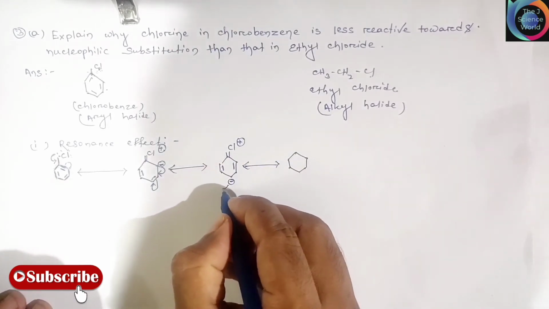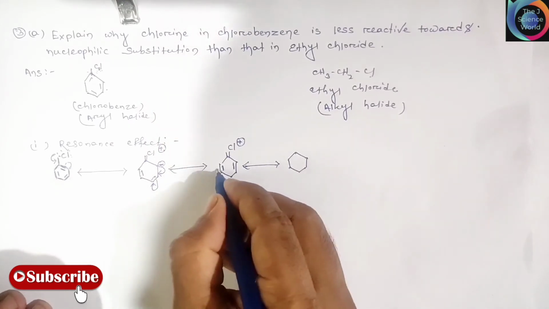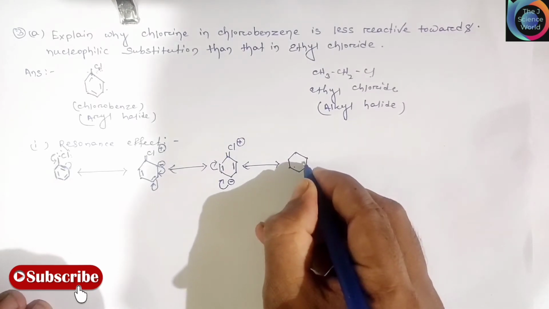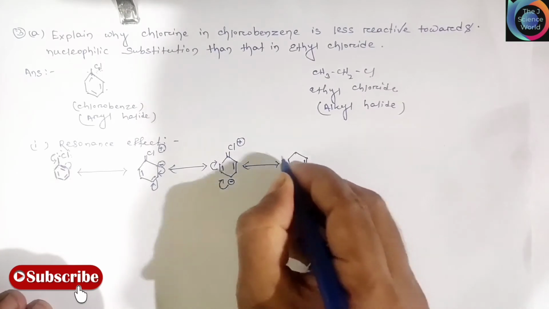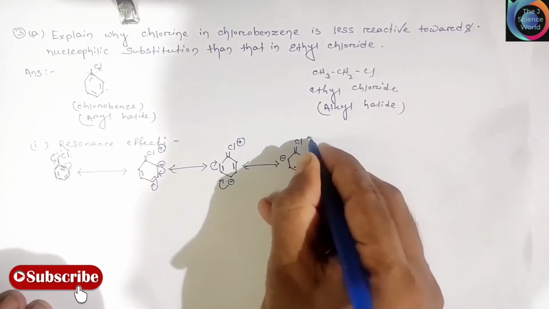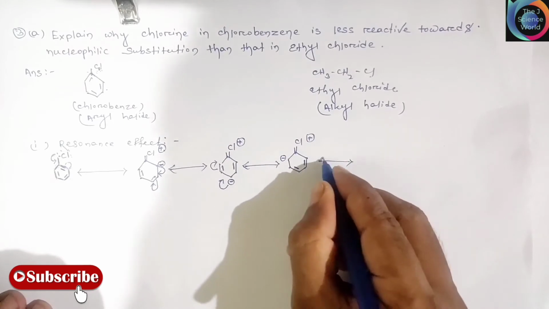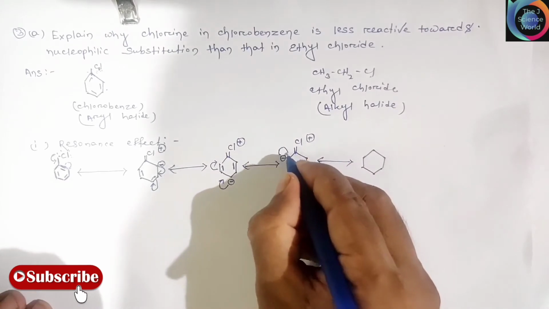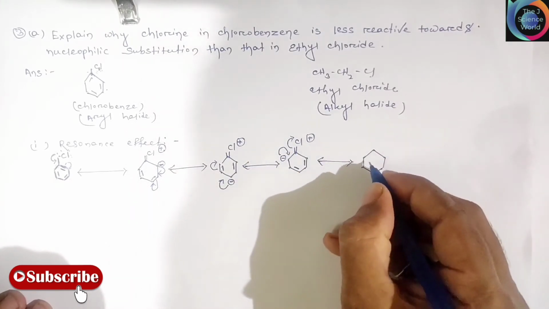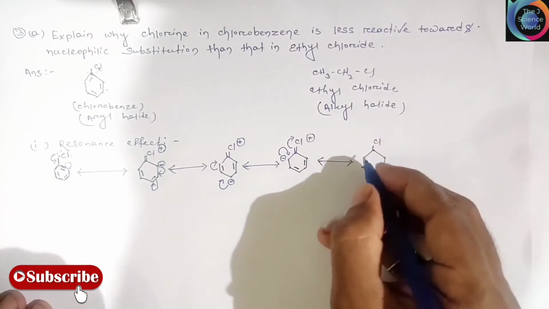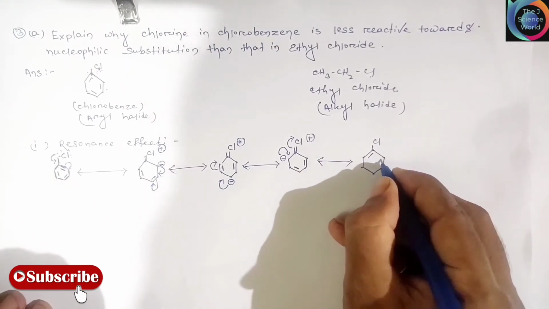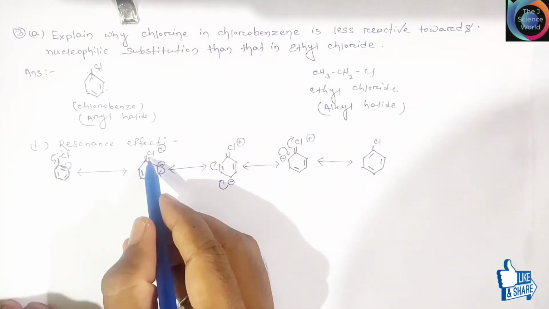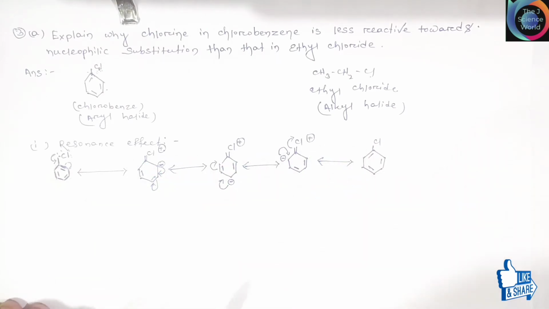Next, this and negative charges, the next resonance structure. Friends, you clearly see in the chlorine position a double bond is developed.